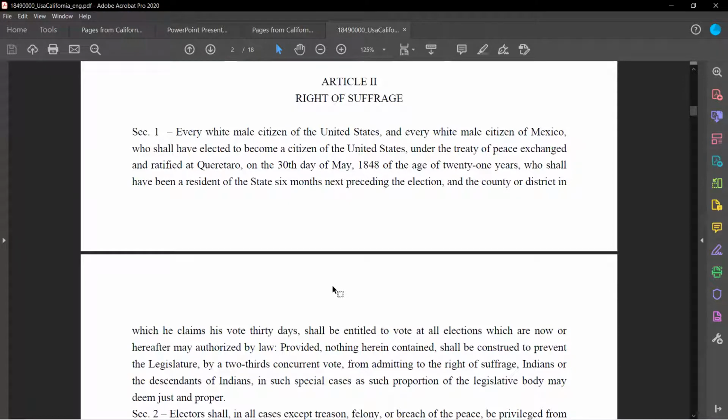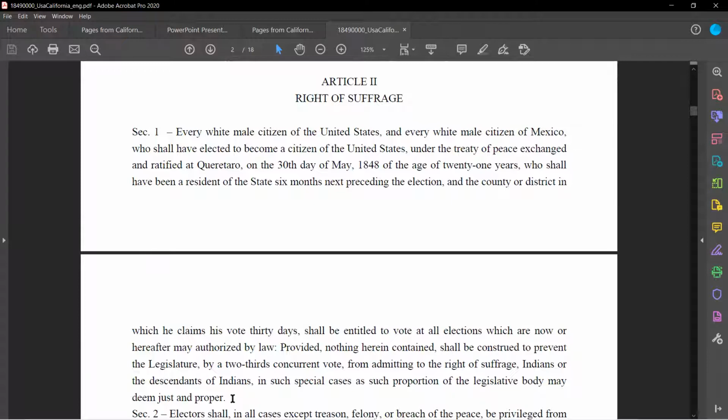So every white male citizen of the United States and every white male citizen of Mexico who shall have elected to become a citizen of the United States under the Treaty of Peace exchanged and ratified at Querétaro on the 30th day of May in 1848, of the age of 21 years, who shall have been a resident of the state 6 months next preceding the election, and the county of residence in which he claims his vote 30 days, shall be entitled to vote at all elections which are now or hereafter may be authorized by law, provided nothing herein contained shall be construed to prevent the legislature by 2/3 concurrent vote from admitting to the right of suffrage Indians or the descendants of Indians in such special cases as such proportion of the legislative body may deem just and proper.